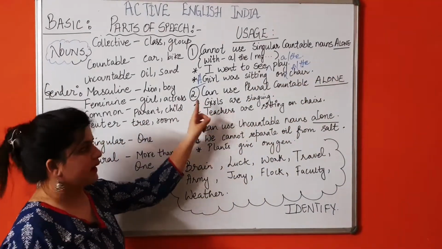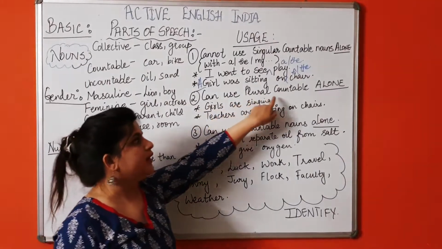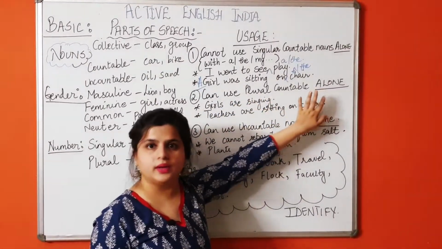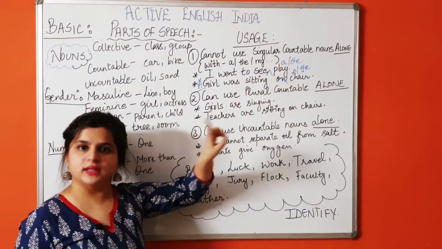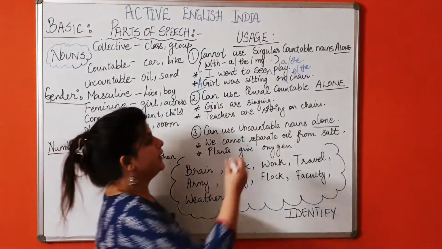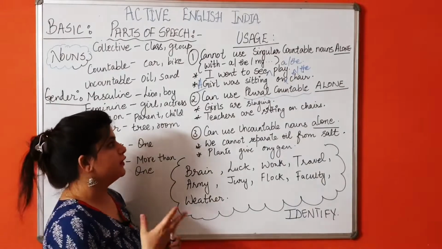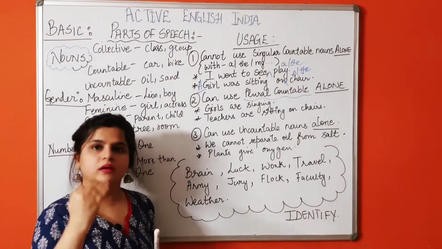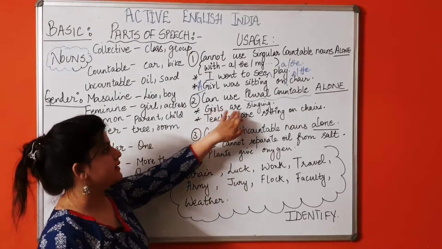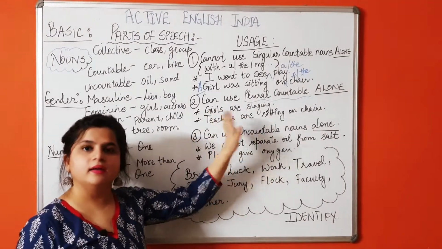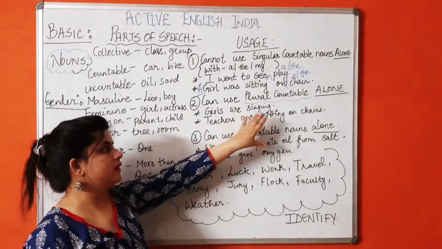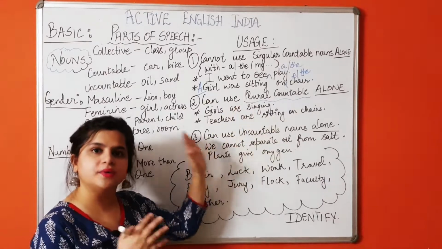Second is, you can use plural countable nouns alone. Singular को हम अकेले यूज नहीं करते हैं, किसको यूज करते हैं? Plural countable nouns. For example, girl, girls, right? So girls are singing. This is perfectly according to the grammar rules. This sentence is perfectly all right.